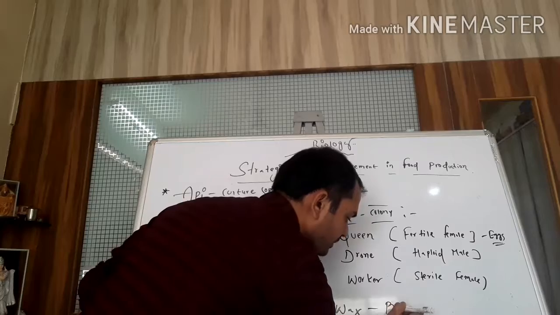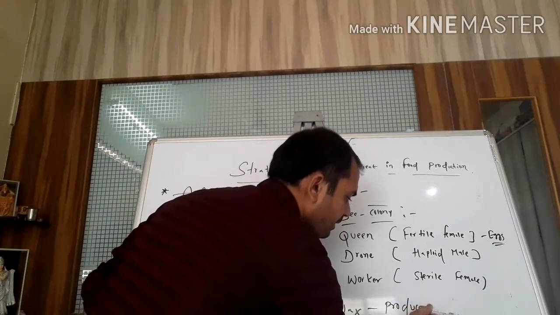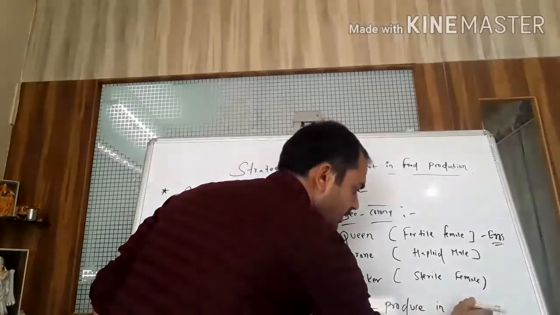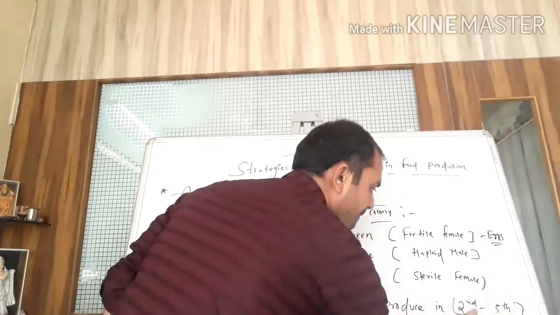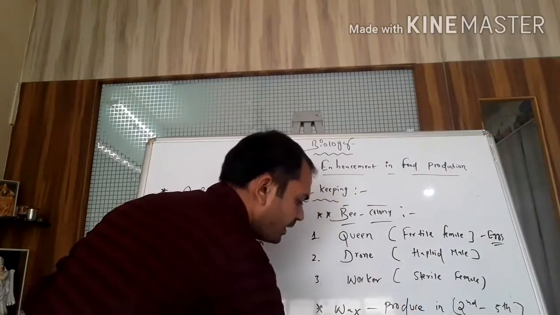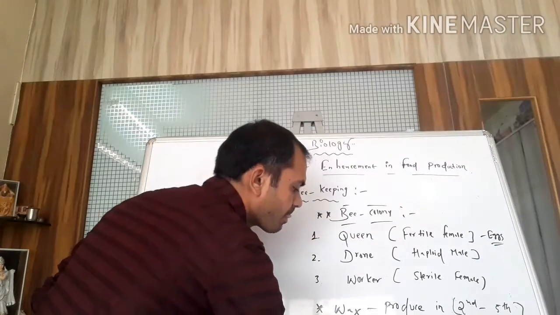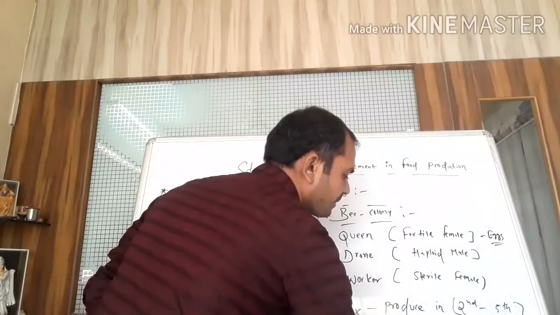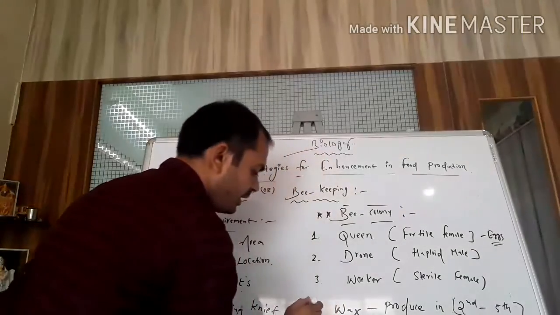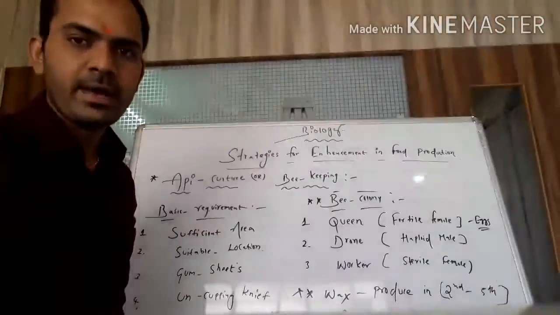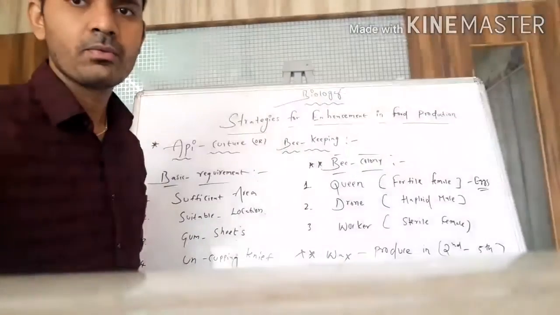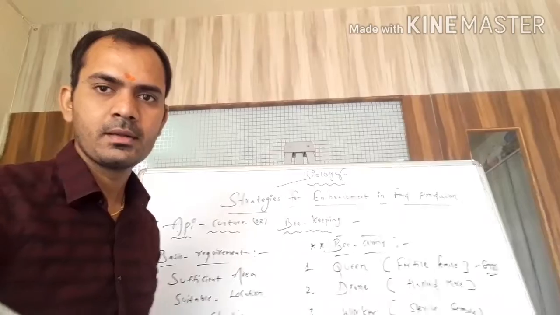Wax is produced in the second to fifth abdominal segments. It's most important, the abdominal segments. So this is the important wax production, students.